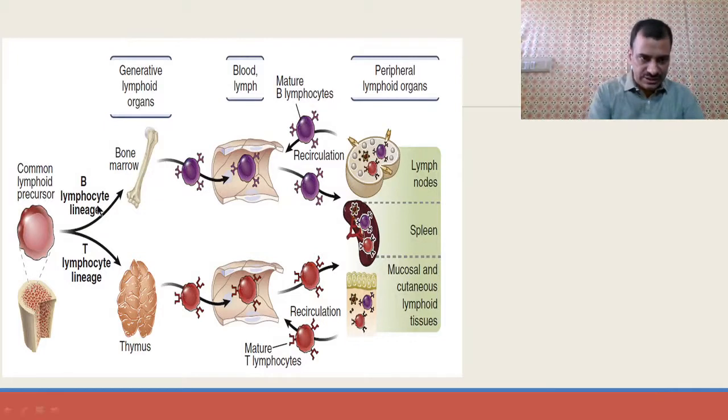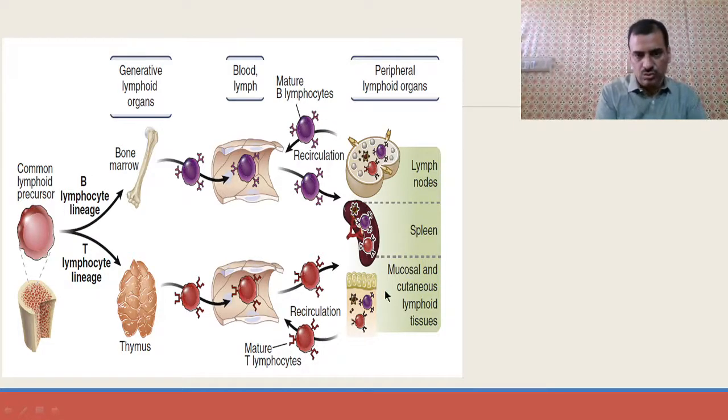Here you can see that this is bone marrow, okay, and these are lymphoid precursors. Two types of lymphatic cells are produced: B lymphocyte and T lymphocyte. B in bone marrow and T in thymus. Then they enter the lymph, from lymph to blood, both. Okay, and here there is antigen-antibody reaction, and here there is recognition of antigen by the T cells.